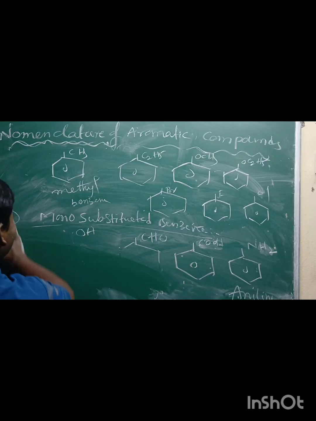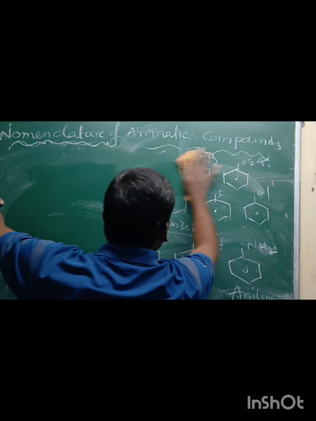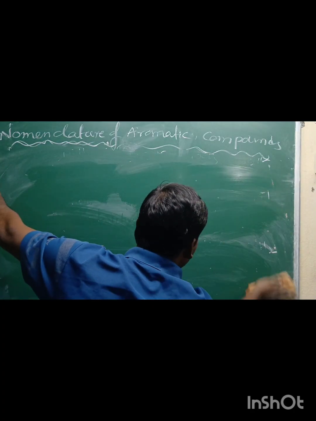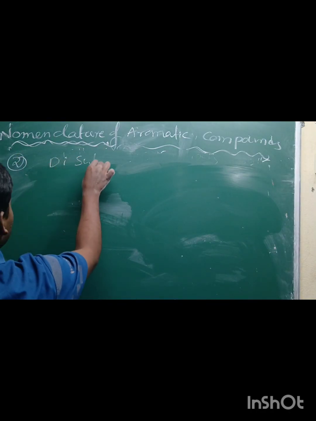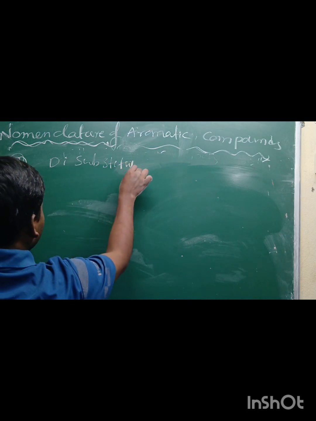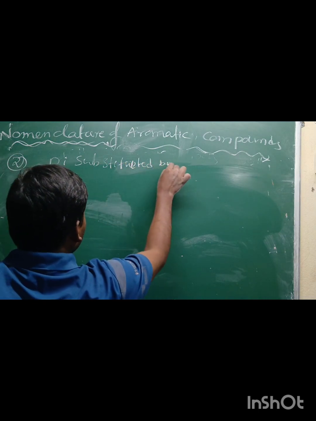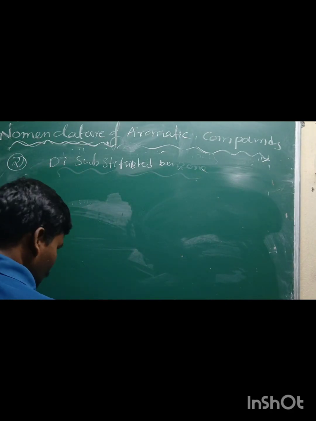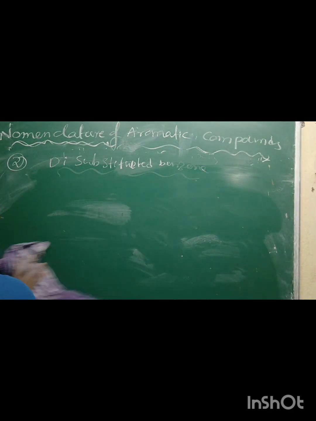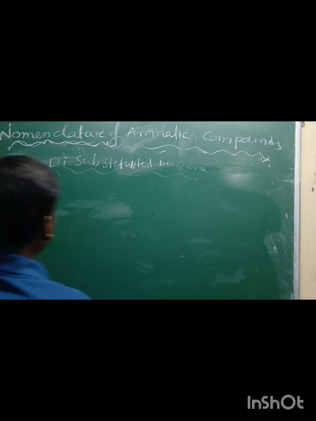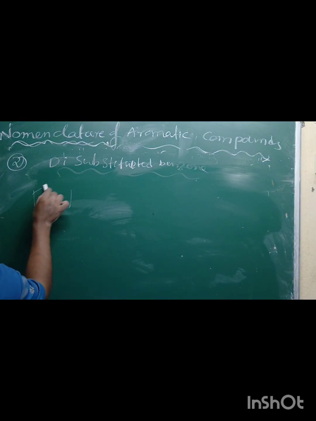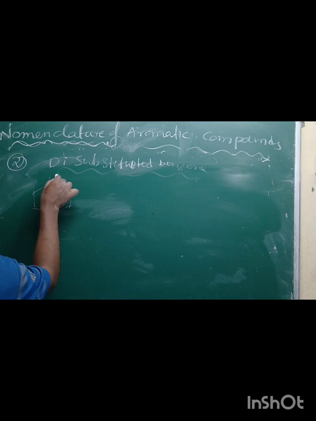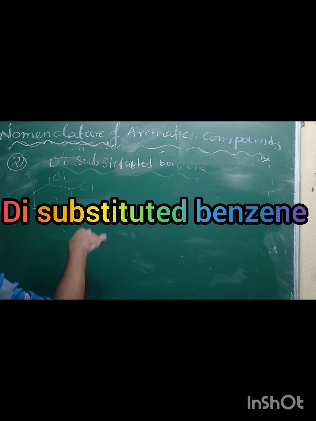Okay, now the second one is disubstituted. How to give the nomenclature of aromatic compounds containing disubstituents? Disubstituted benzene is nothing but two substituents are attached to the benzene ring. Okay, this is the most important here. If you take a benzene ring, here halo, here also halo.